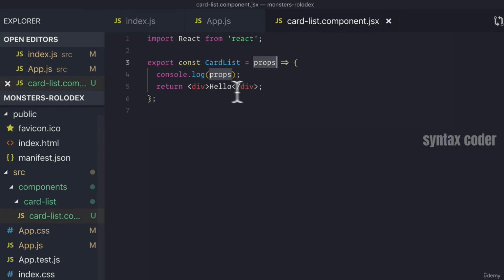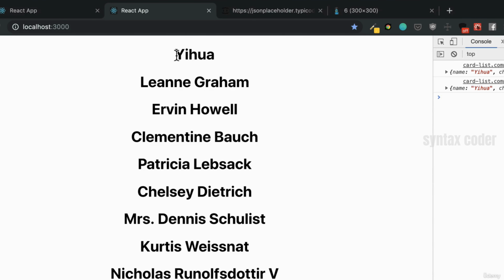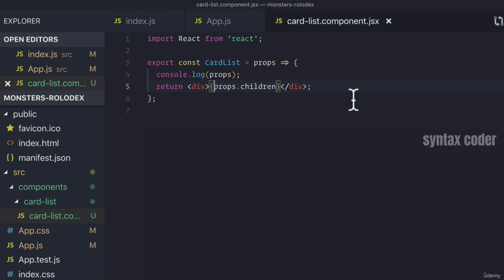So now, if we instead render props.children, got to remember to use the squiggly brackets because that tells us that we're going to use JavaScript. And now we see Yihua. And this is an H1 as well. So that's one of the big things about props and components.